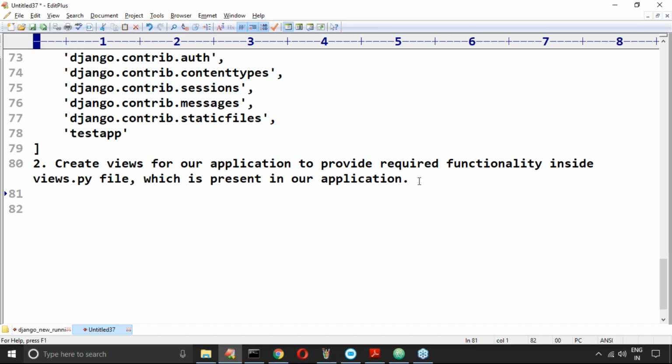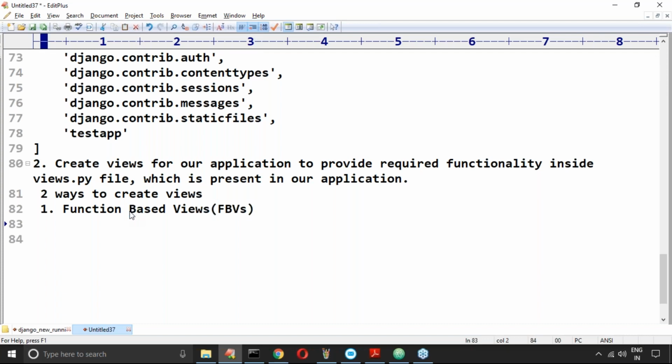Now there are two ways to create views. The first one is function based views, shortcut FBVs, which people commonly use. The second one is class based views, CBVs. So in total, how many ways are there to define views?